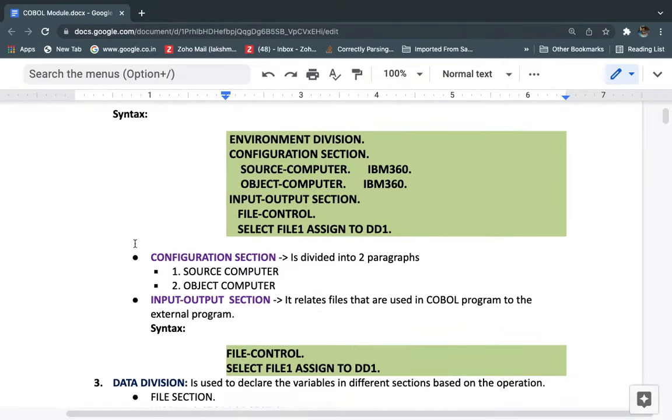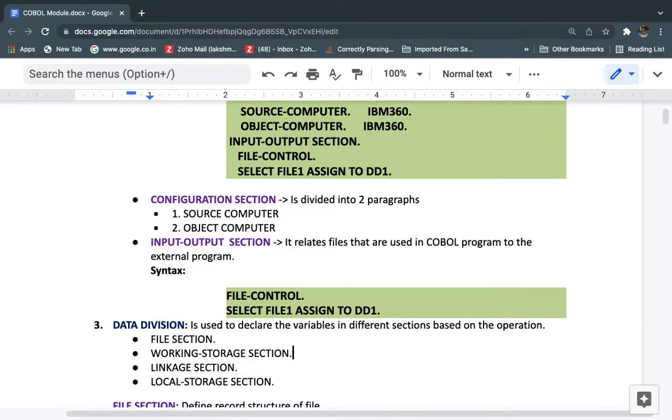So here in the configuration section we have the source computer and the object computer. And the input output section is related to file data: file control, followed by select a file assigned to so and so. This is the physical file and this is the logical file. Like that, this file we are assigning to this one.